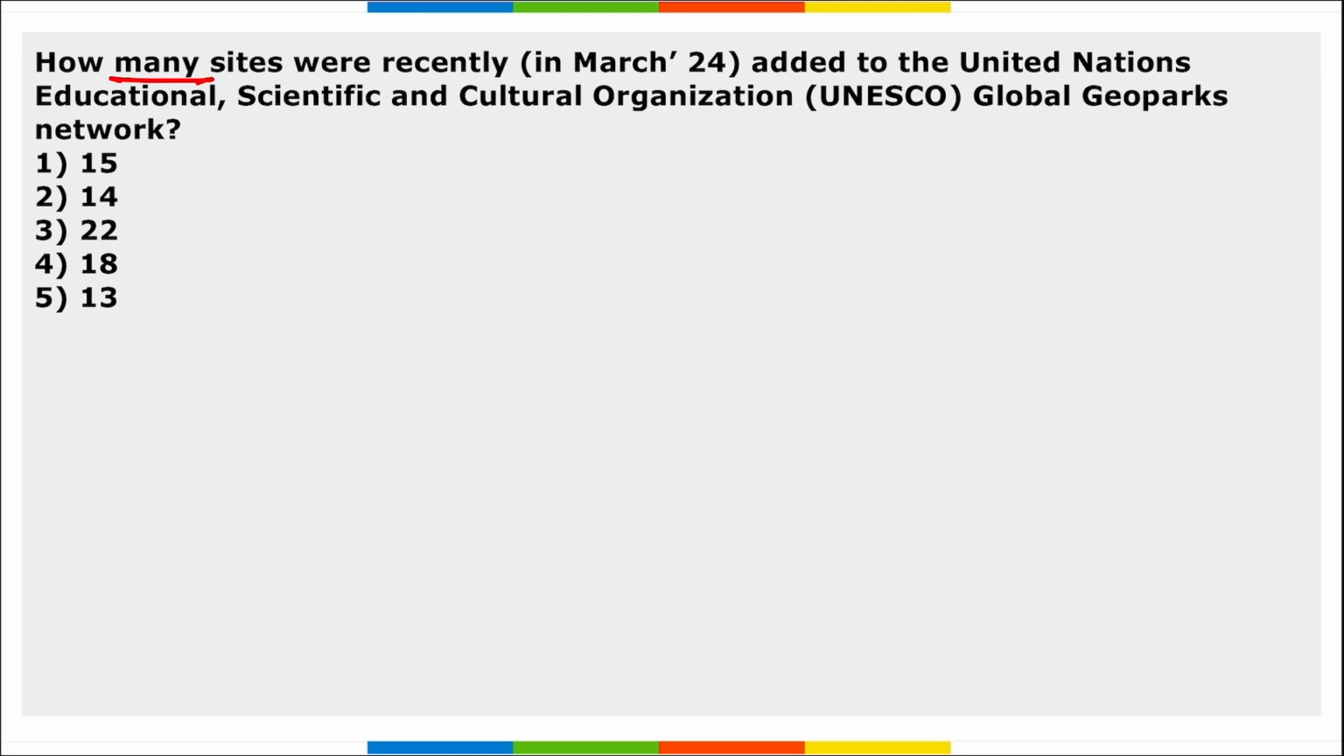Next, how many sites were recently added to the UNESCO Global Geoparks network? So a total of 18 sites were recently added to the UNESCO Global Geoparks network, right? And these 18 new sites are situated in countries such as Brazil, China, Croatia, Denmark, Finland, France, Greece, Hungary, Poland, Portugal, and Spain.